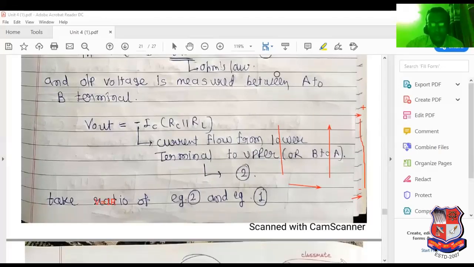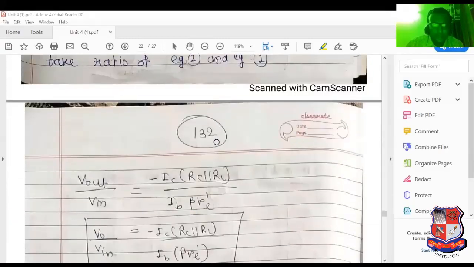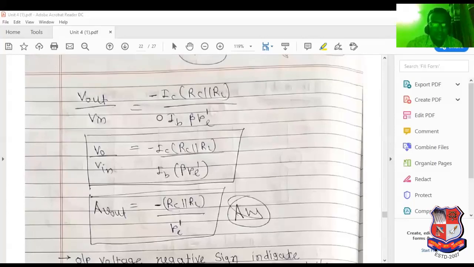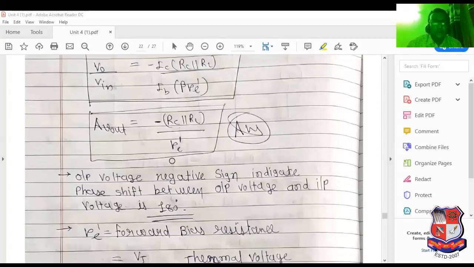Now we can obtain the ratio of equations 2 and 1. So minus IC, RC parallel RL, over IB into beta RE dash. IC divided by IB is equal to beta. Beta can be cancelled. So the voltage gain equation is minus RC parallel RL divided by RE dash.